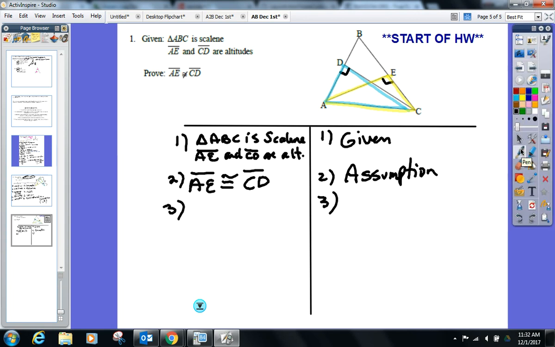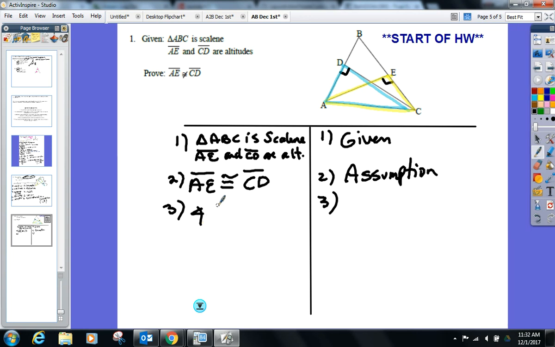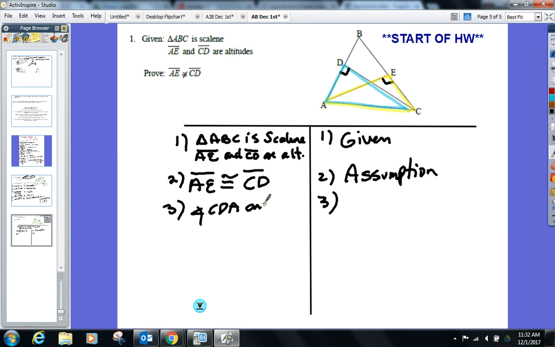Is everyone good on the plan? Because it's going to get a little shaky from here. Oh, it's going to get shaky. All right, so I already have what? I got the assumption, so I got a pair of sides. I still need to mention the angles that they're right. So angle CDA and angle AEC are right angles.